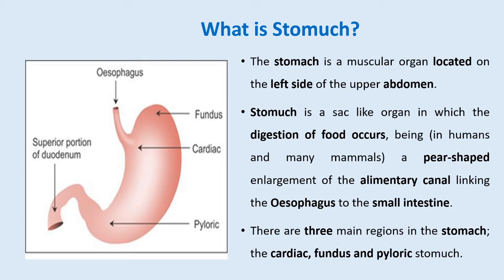For example, in an elephant the size of the stomach is bigger, while in the body of a rat the stomach size is again different. This means the size of the stomach depends on the body of the animal. But the important function of the stomach is only the temporary deposition of food as well as the digestion of food.